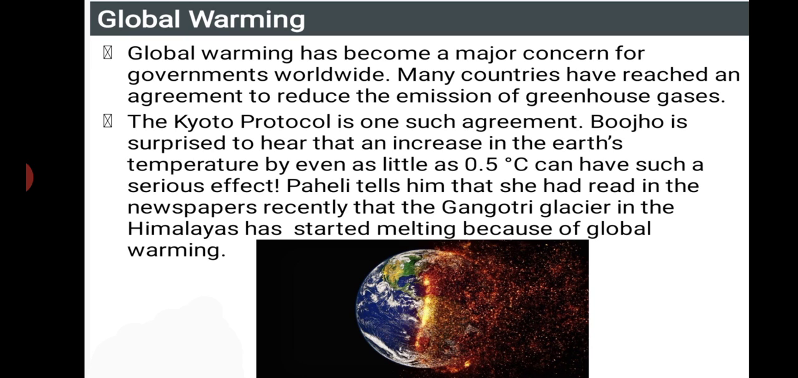The Kyoto Protocol is one such agreement. Bojo is surprised to hear that an increase in the Earth's temperature by even as little as 0.5% can have such a serious effect. Paheli tells him that she had read in the newspaper recently that the Gangotri Glacier in the Himalayas has started melting because of global warming.